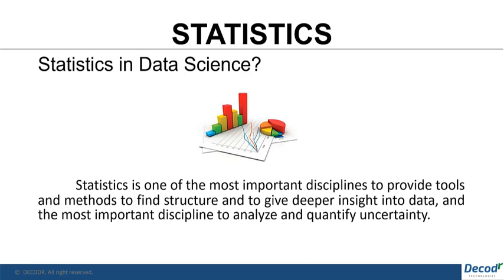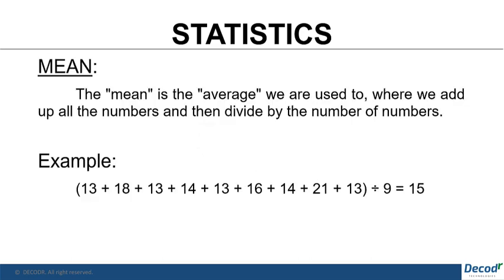And that is the reason we'll be seeing some common terms from statistics which we might have come across in our school days or in our college. Just have a look at it again. The first term is the mean. It's nothing but the average, where we add all the numbers and then divide by the total number of numbers. Here we have a set of nine numbers. We add all the numbers and divide by nine, that is the total number, and we get the mean or the average, that is 15. This is a very basic concept.